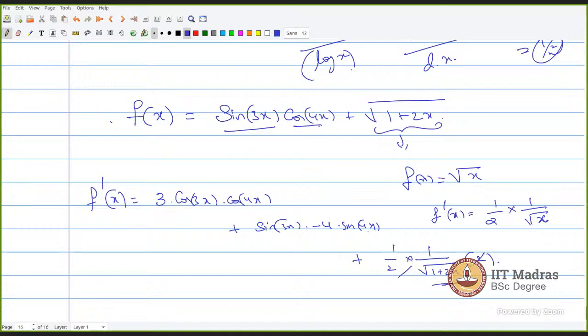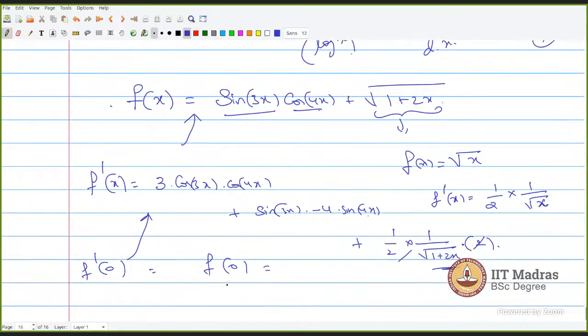This and this will get cancelled, and this is what f dash of x is. Now we need f dash of 0. Just substitute 0 in this equation. We will get f of 0, f dash of 0. Best linear approximation will be.